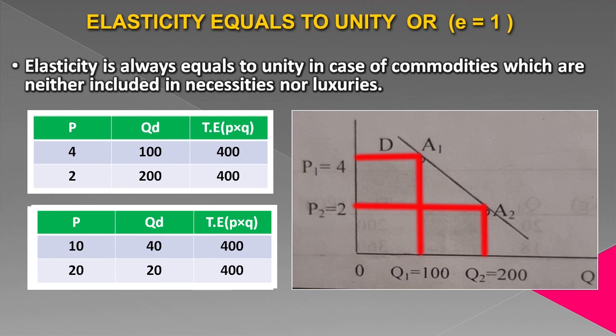By joining points A1 and A2, we get a demand curve of a normal shape. And this shows elasticity equals 1. In case of elasticity equals 1, there occurs no change in total expenditure, and these are the commodities which are neither necessities nor luxuries.